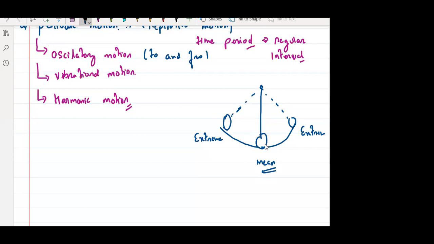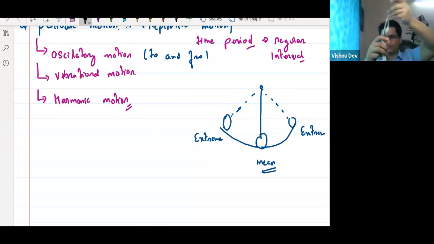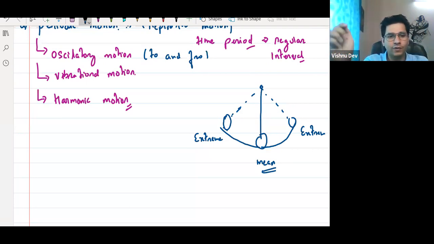For example, I'll give you one example. Everyone see this. Suppose this is your pendulum. Now, this is the mean position. Now I pick it up till this position, and I leave it. What will happen? What is the motion? So it is moving to and fro. So this is an example of oscillatory motion. Clear? Did everyone understand?